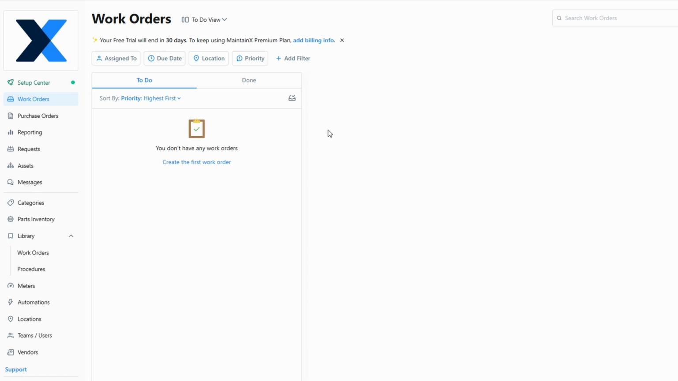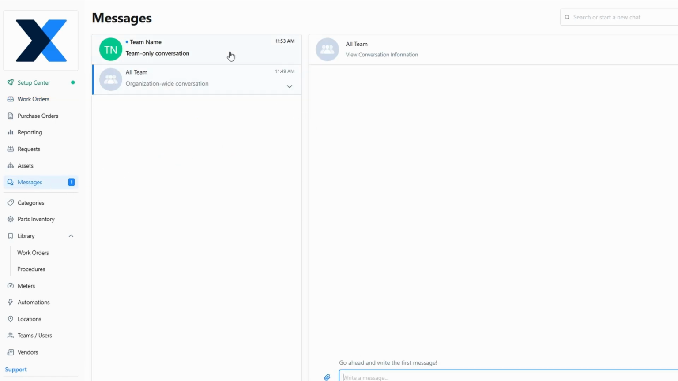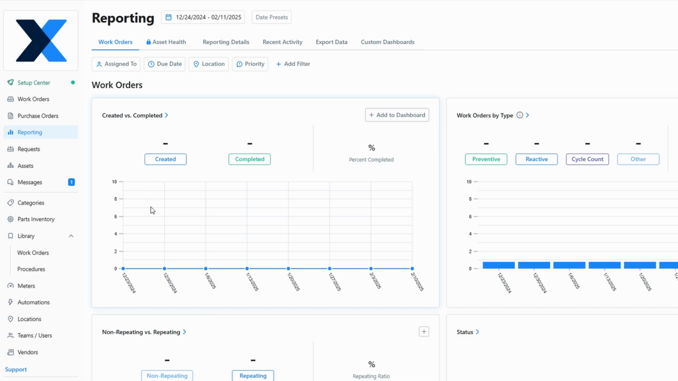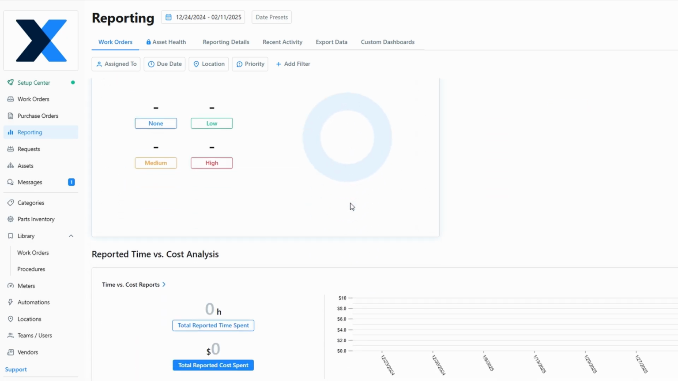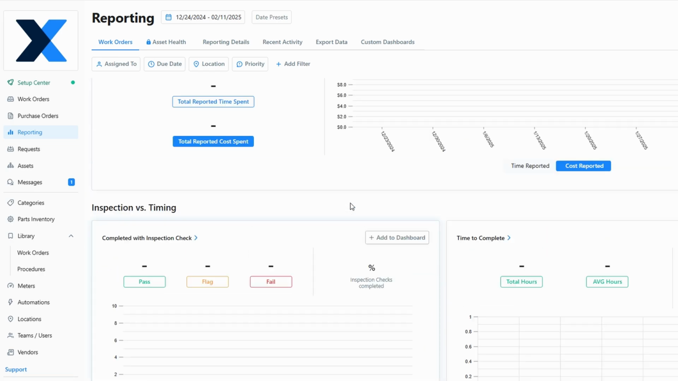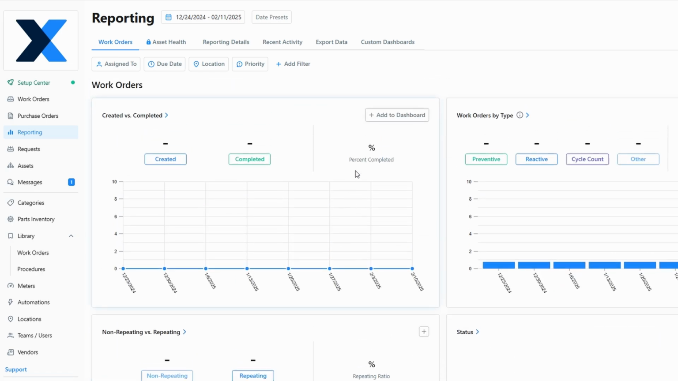MaintainX includes a messaging feature that allows you to communicate with your team members. You can send direct messages or participate in group conversations. The reporting feature provides valuable insights into your maintenance operations. You can generate reports on work order status, completion rates, priorities, and other key metrics. You can also customize the reporting period, daily, weekly, monthly, to track trends over time.